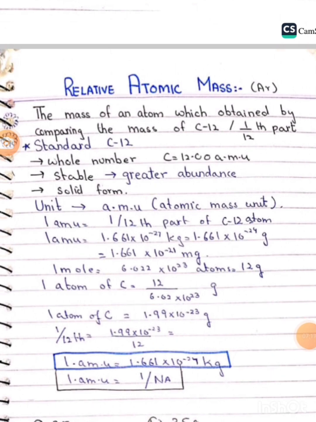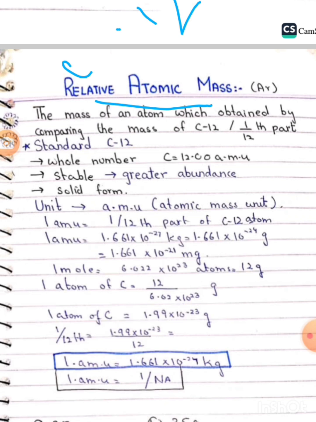Now here we discuss the relative atomic mass. The mass of an atom is obtained by comparing it with the mass of carbon-12. Carbon-12 is taken as a standard, और जब किसी भी mass को carbon-12 से compare किया जाएगा, it's called relative atomic mass. And here we can see relative atomic mass, AMU, तो उसको atomic mass unit भी कहते हैं, और one atomic mass unit is 1/12 part of a carbon atom.